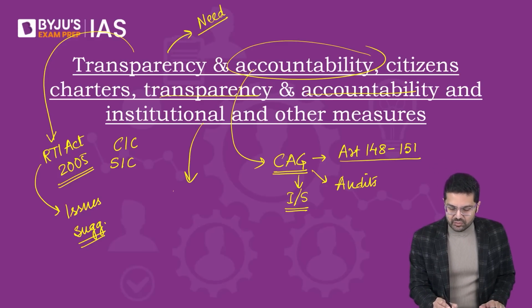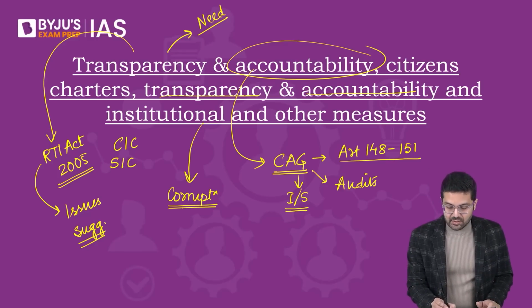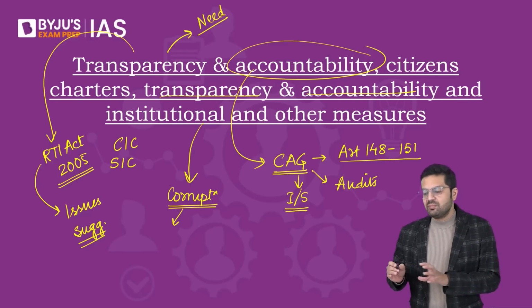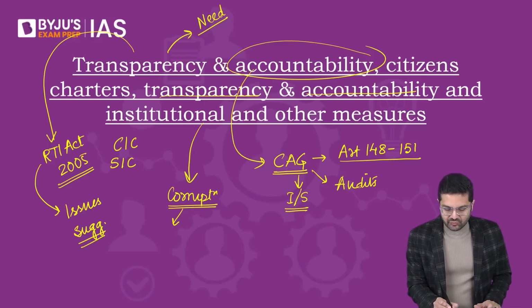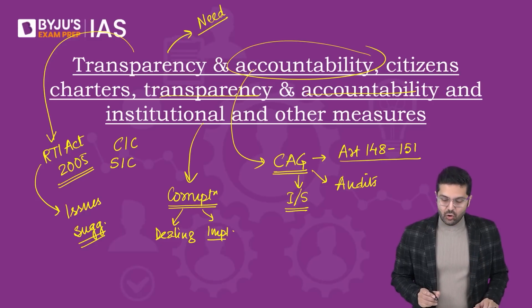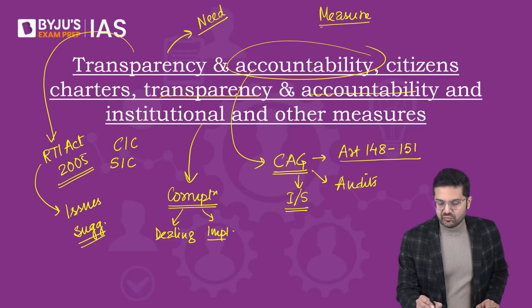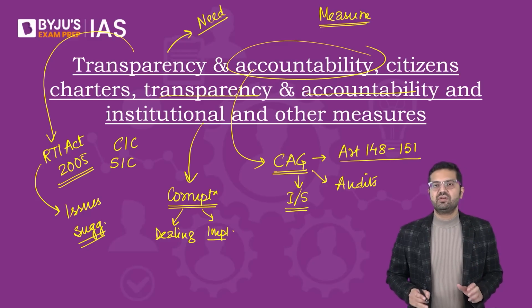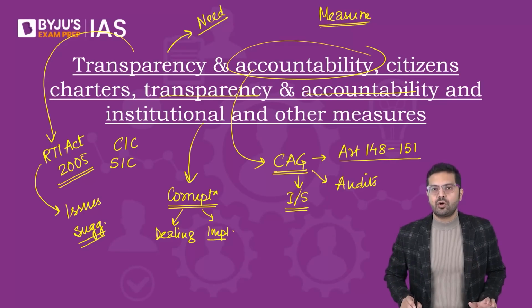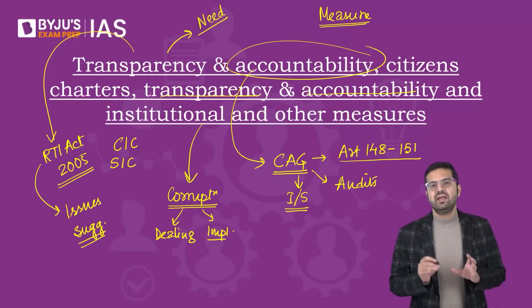So we also need to study corruption. What exactly is corruption? How do you define corruption? And then how can corruption be sorted out? Dealing with corruption, also implications of corruption. So these aspects need to be studied. Plus, you also should focus on knowing how to measure corruption. So we have the Corruption Perception Index, we have the Global Corruption Barometer for various continents. So basic reports are things that you need to know: India's rank, the toppers, etc.